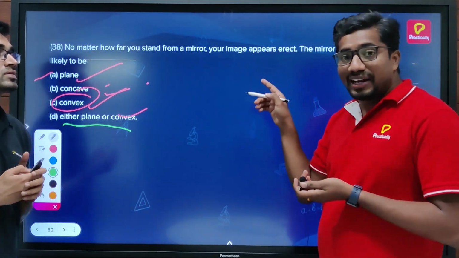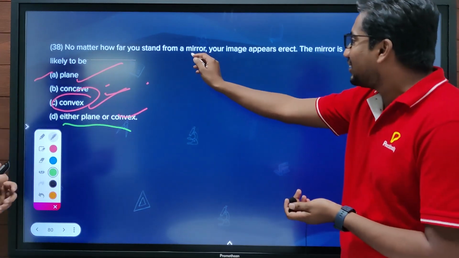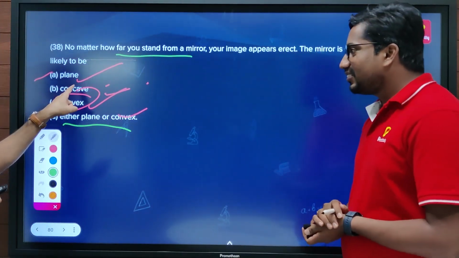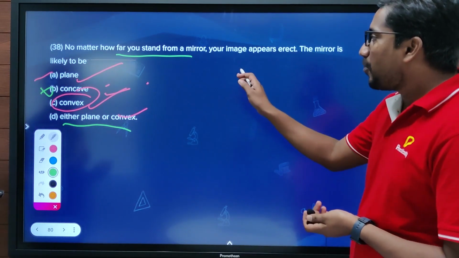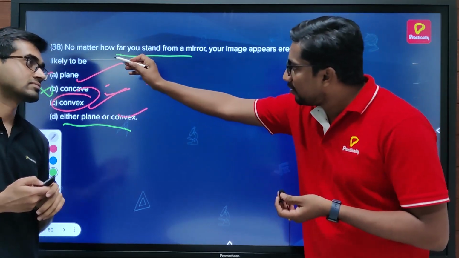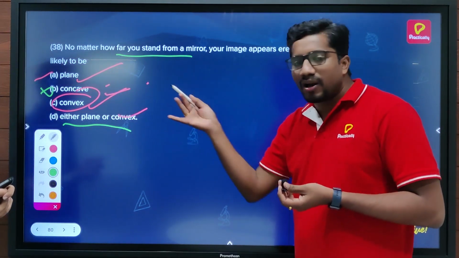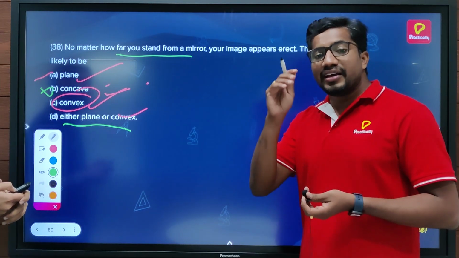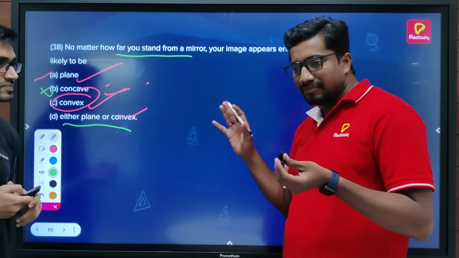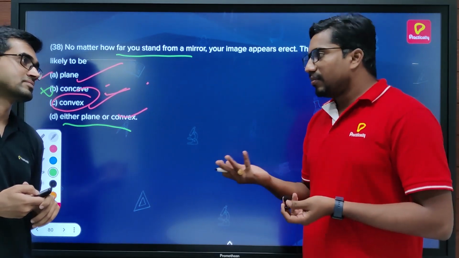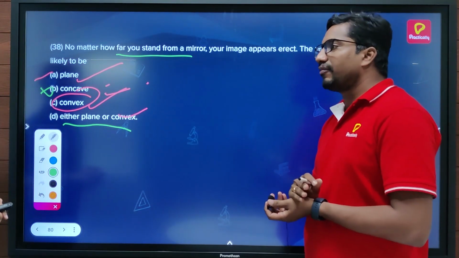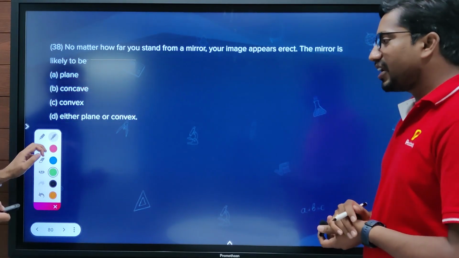It can make a virtual erect image, but only in one particular case. But they are saying clearly, irrespective of how far you stand, irrespective of the distance. That is why concave can never. So if they mention just erect image, irrespective of the distance, then A, B, C, all possible answers will be there. A plane mirror can form an erect image and a convex mirror can form one too. Let's go ahead.